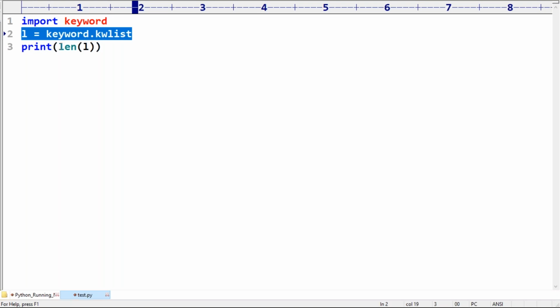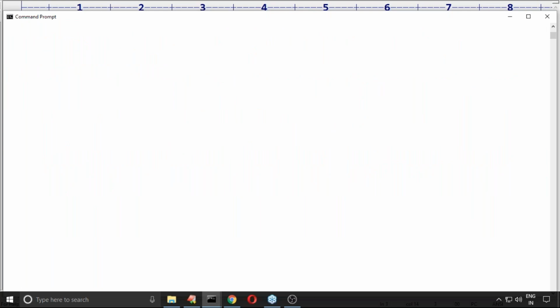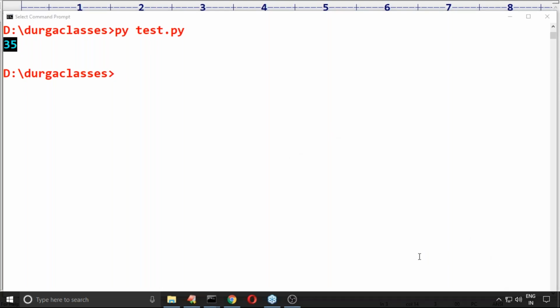Don't worry, sir. Length of L array. In L, in this list, how many elements are there? Can you please let me know? Length means how many elements are there. Yes, total 35. I don't want to count manually, right? Clear? All the people are in the position to understand.